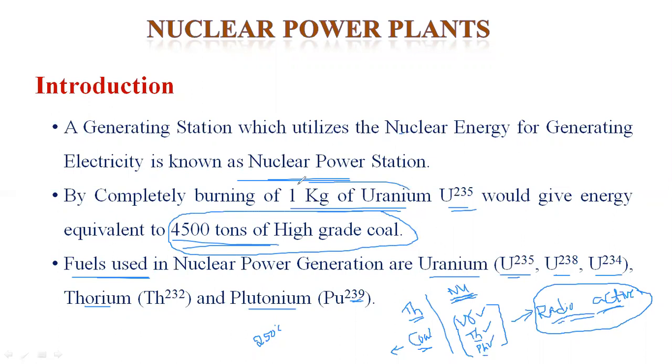Simply, using 1 kg of uranium, we can generate that much energy. This is the main advantage of the nuclear power plant. In a nuclear power plant, the fuel utilization is very, very small.